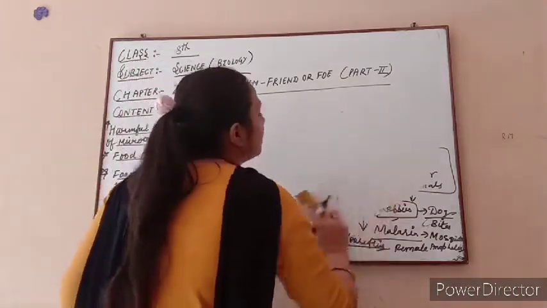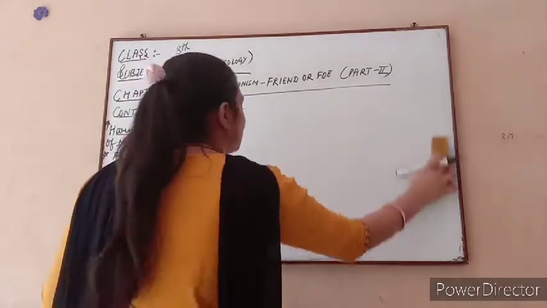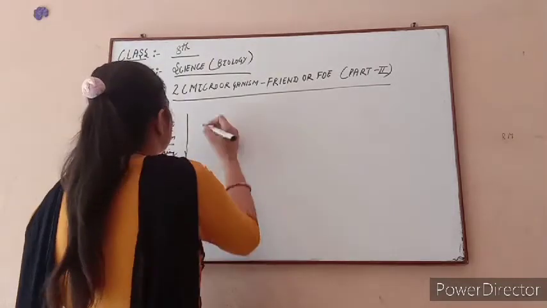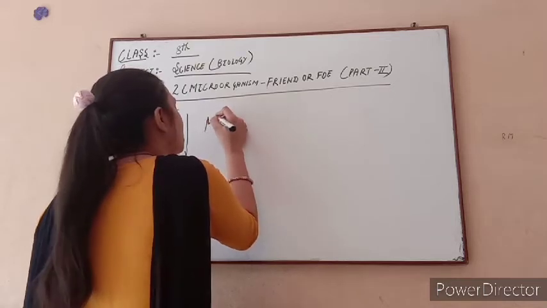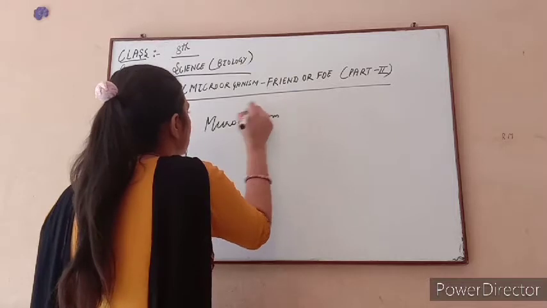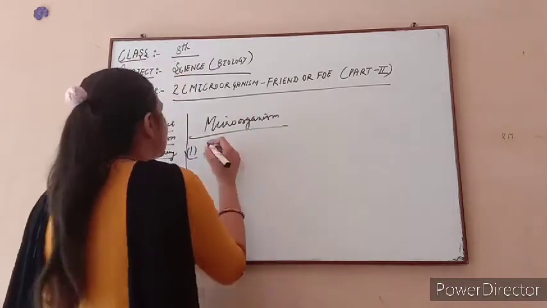After this we have the concept of which disease is bacterial, which disease comes under fungal, viral. So here we discuss all the types of disease. First, you all know how many types of microorganisms we discussed in our last video. There are 5 main types of microorganisms, and among these 5, algae do not cause any disease.